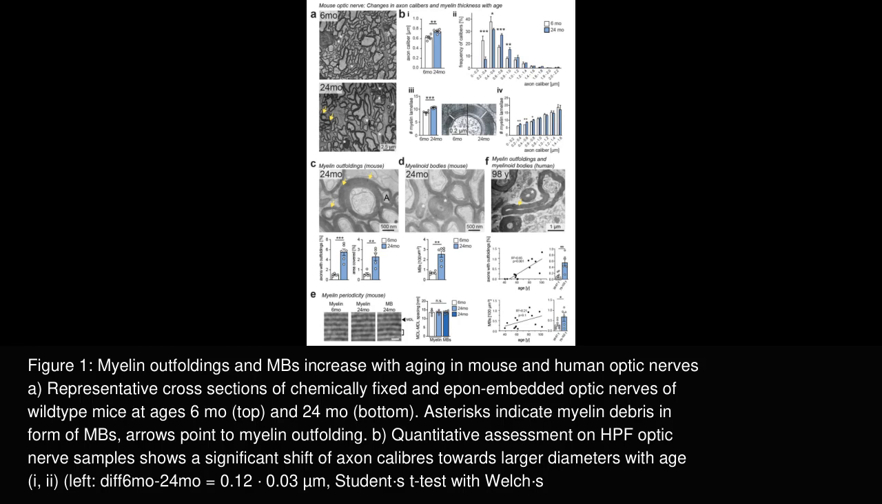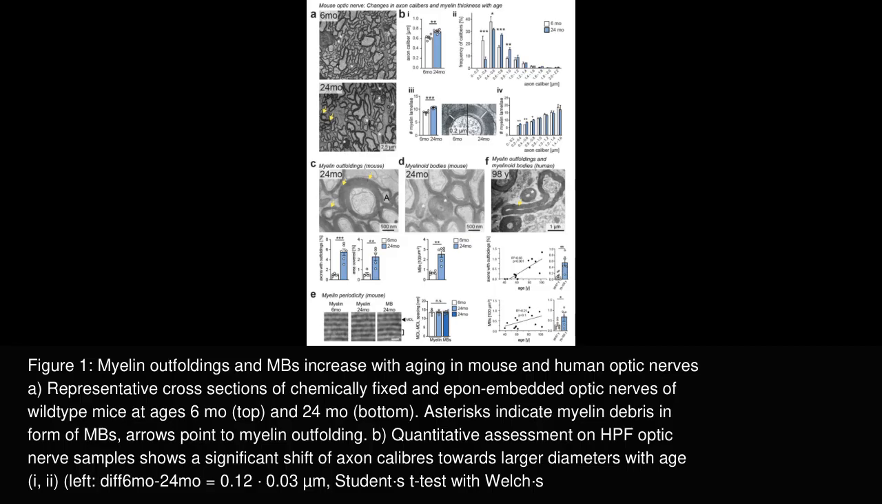arrows. Quantitative analysis in Panel B reveals that older mice exhibit a significant shift toward larger axon calibers, accompanied by an increased number of myelin lamellae. Small diameter axons showed decreased frequency with age, while axons larger than 0.8 micrometers maintained normal myelination with additional layers matching increased axonal calibers. Moreover, myelin outfoldings often coil around neighboring axons and become more numerous and larger with age. Importantly, MBs also increase in both number and size as mice age.